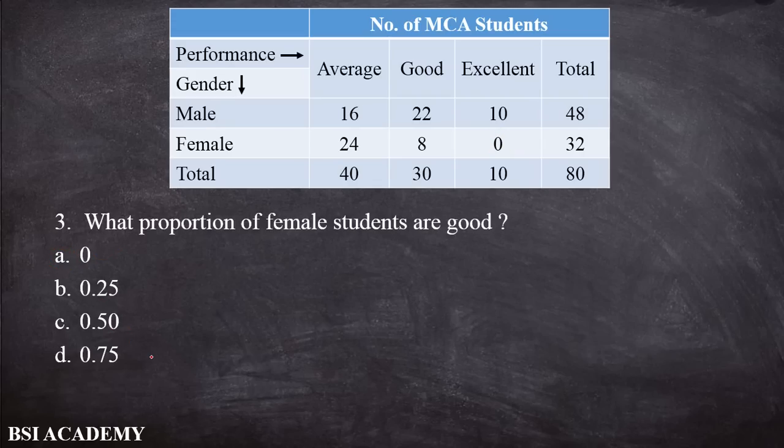Third question: what proportion of female students are good? Now, the total female students is 32. We are talking about the good students who are female. Out of these 32, only 8 are good. So we have to find the proportion. 8 divided by 32 is equal to 1 by 4, which is 25%, which equals 0.25. So our answer is 0.25. So B is our correct answer. Okay, students, all other options are wrong.